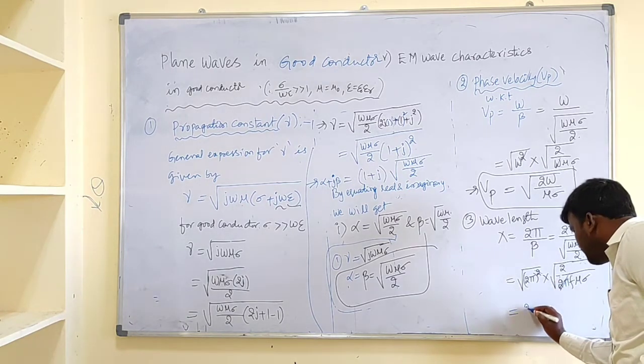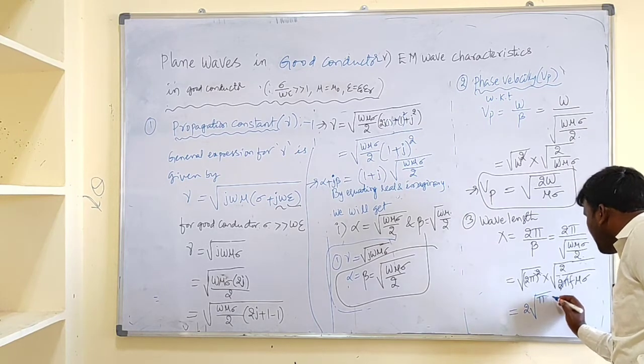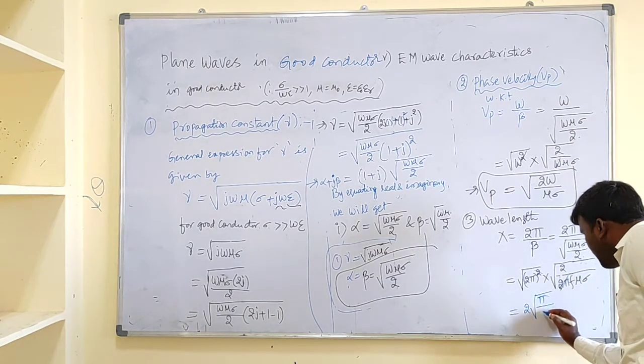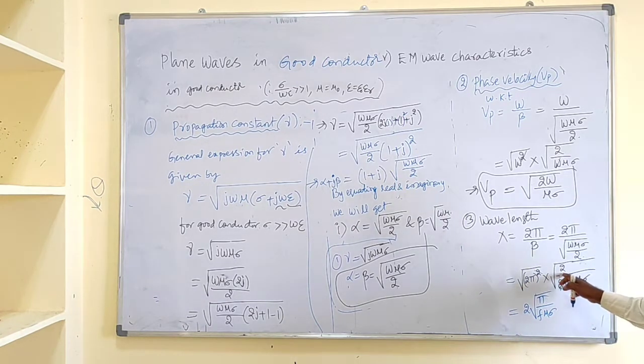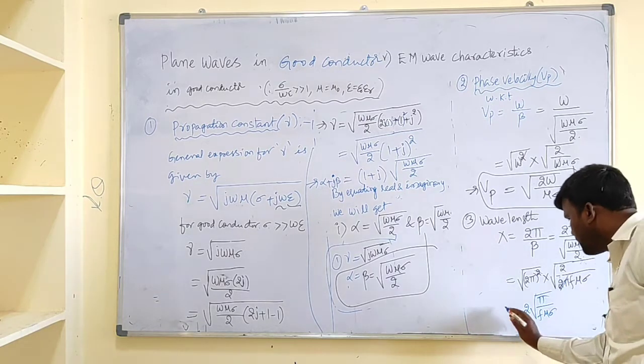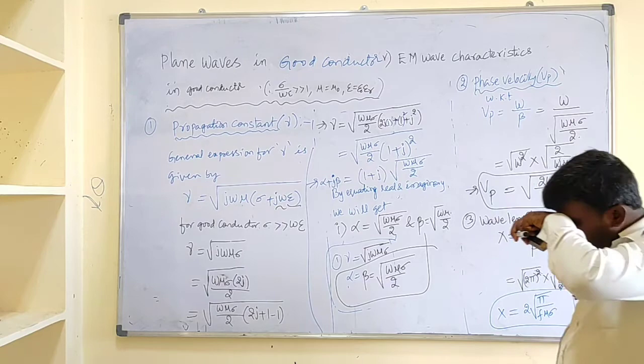We can write that root 4 means 2 by 5 by f mu sigma. That is root 2 pi into root 2, that gives 4 pi. So root 4 pi means root 4 is 2, and the remaining part is 5 by f mu sigma. This is nothing but our wavelength, lambda.